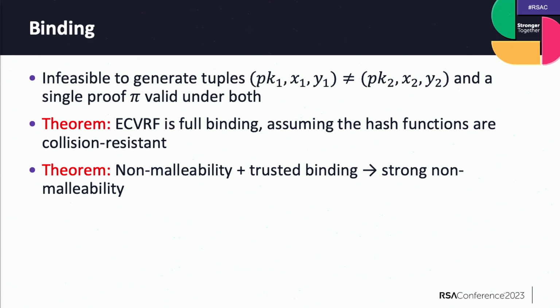So here we don't even rely on the random oracle model, and we don't have any computational hardness assumptions. We only need the hash function to be collision resistant. And we also showed that non-malleability plus trusted binding, which is slightly weaker than full binding, combined imply strong non-malleability. So in other words, if we work in the random oracle model and we assume the discrete logarithm assumption, then we showed that ECVRF is strongly non-malleable.